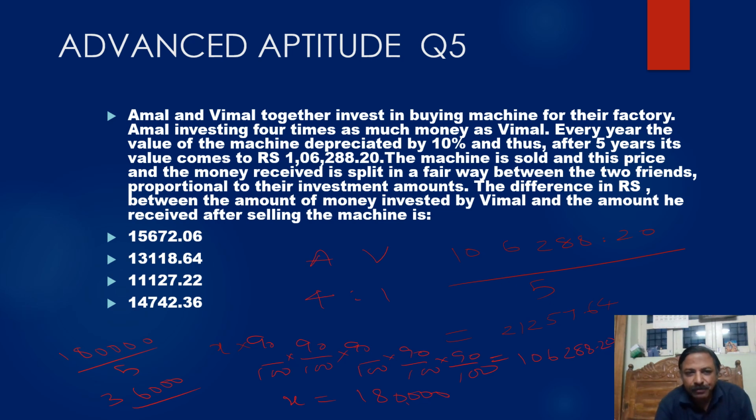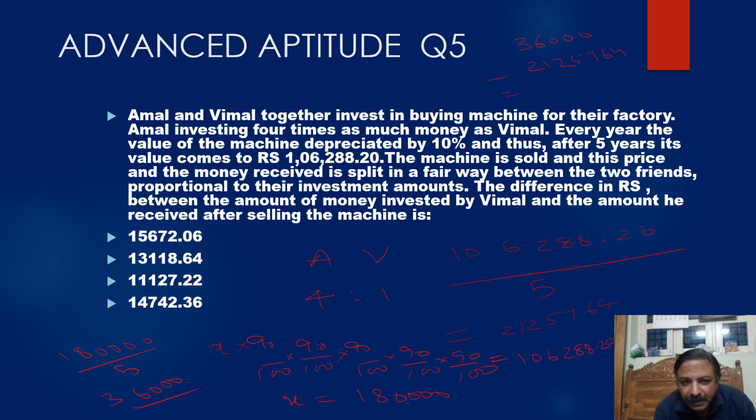Now what is the question? The difference between the amount of money invested by Vimal and the amount he received after selling the machine. So the final answer: 36,000 minus 21,257.64.